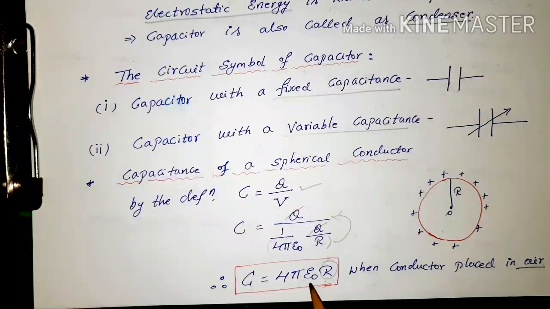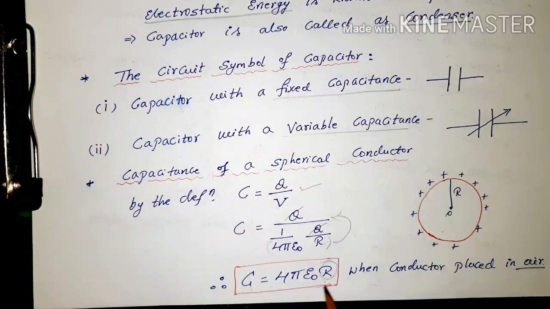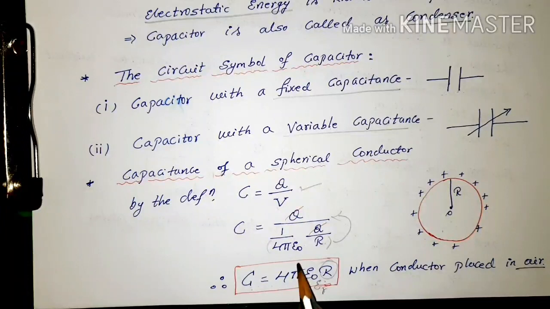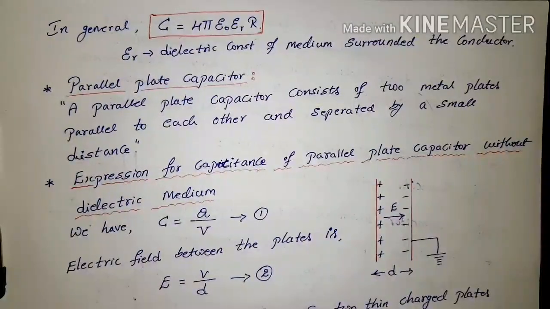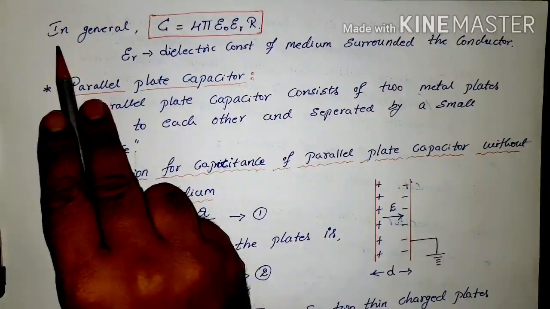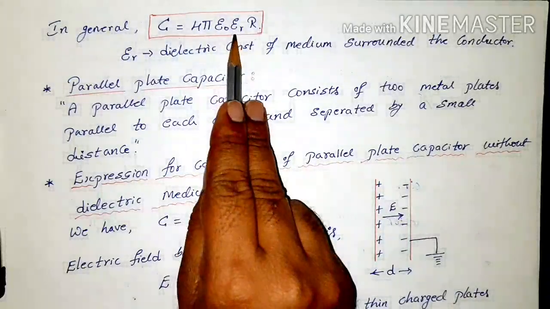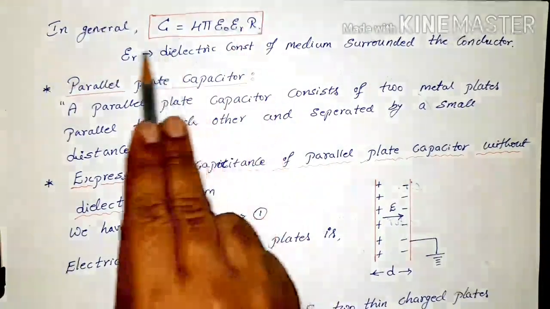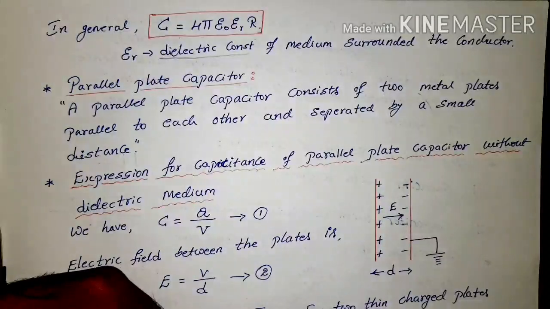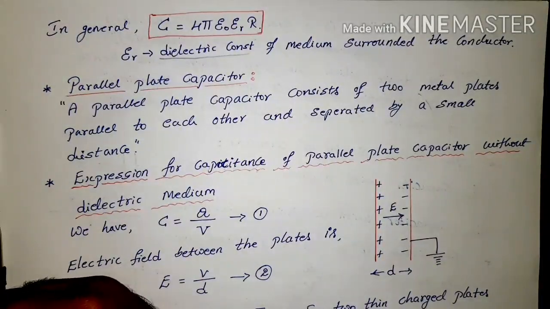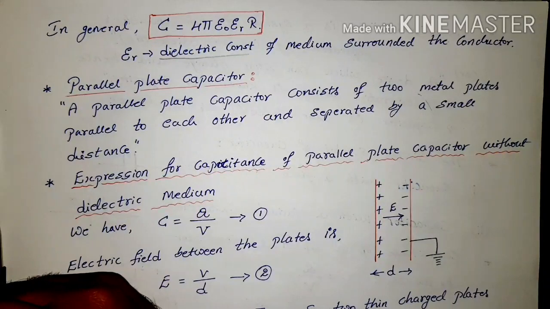So we are using epsilon naught. If it is in any other medium, we can introduce a constant, epsilon R, and multiply by it. Here in general, C is equal to 4 pi epsilon naught epsilon R R. That means epsilon R is the dielectric constant, or relative permittivity, of the medium surrounding the conductor.